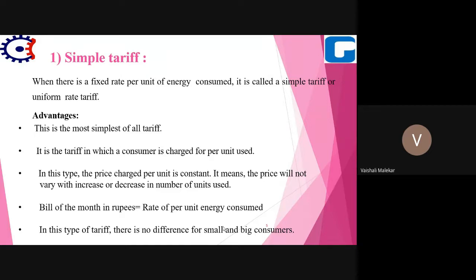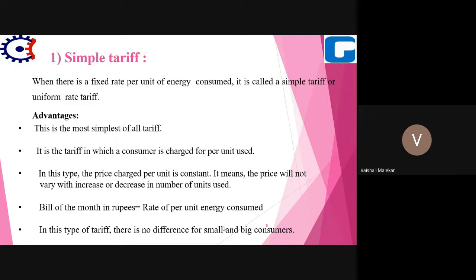The charge per unit is constant. It means the price will not vary with an increase or decrease in the number of units used. Whether 200 units are used or 400 units or 600 units, the rate will be the same.